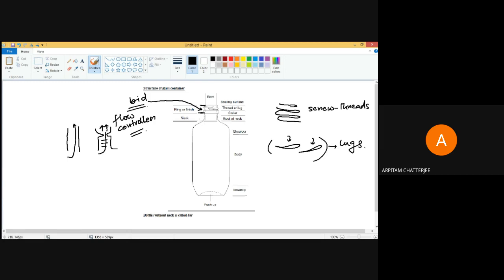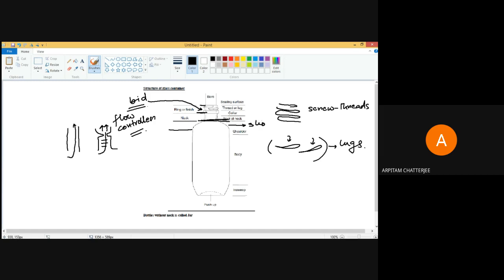Then comes this part, starting from the finish to the neck. This part is called the neck, and in jars we don't actually have this neck. Under the neck you can also see there are different things. They have called it a collar, but it is also called bead. Collar and bead are the same thing. And then you have the floor of the neck. This part, from where till which this happens, is called the floor of the neck.